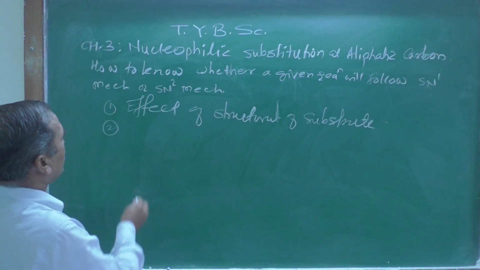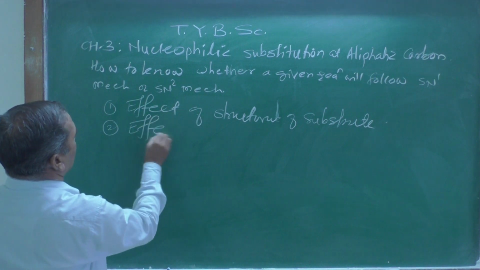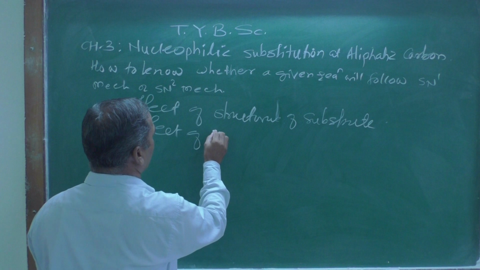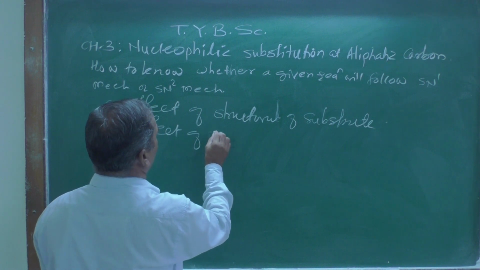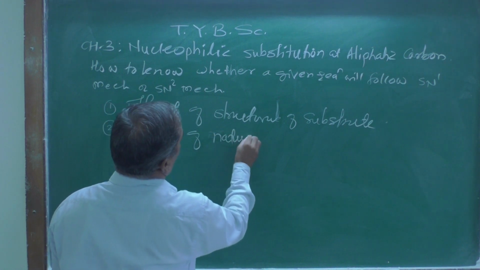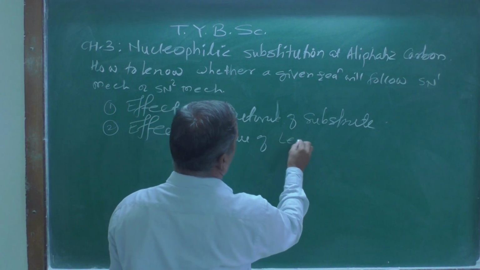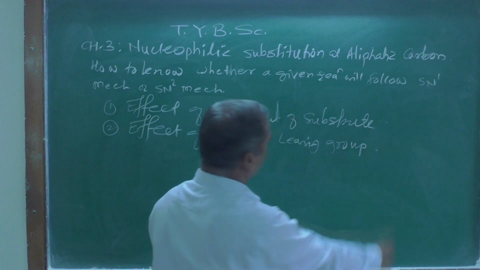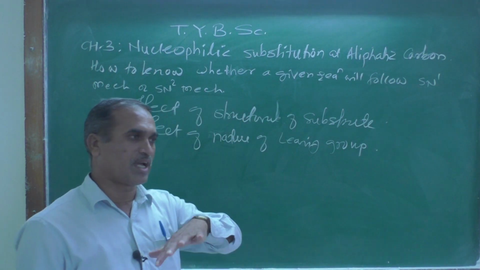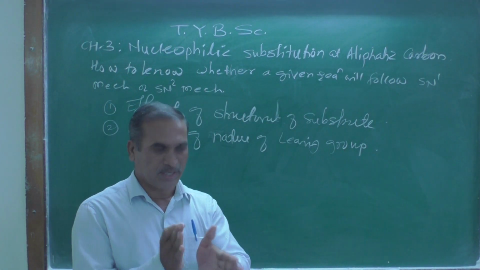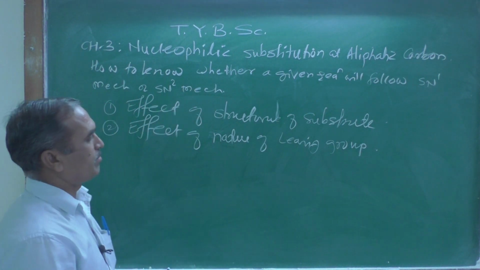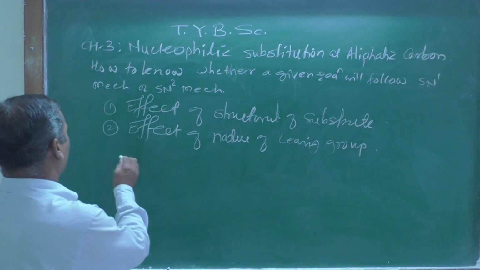Second factor, effect of nature of leaving group. That is the second factor. From that we can easily find out whether the given reaction follows SN1 mechanism or SN2 mechanism.